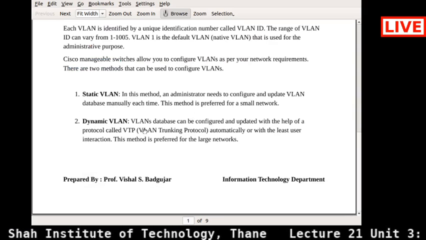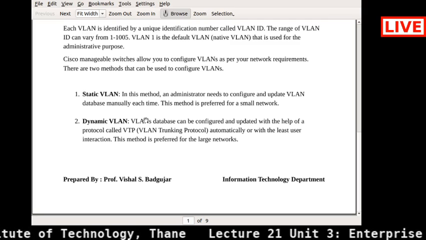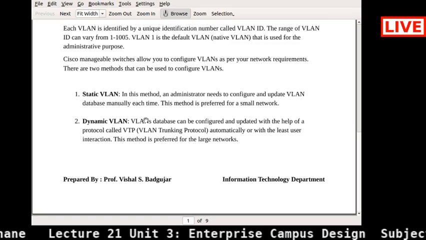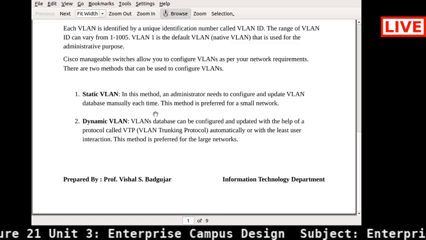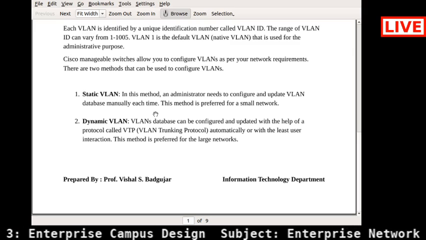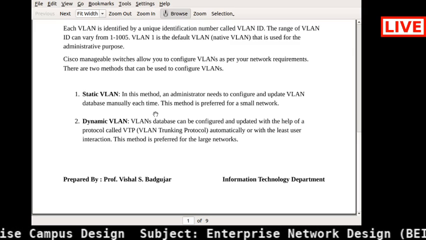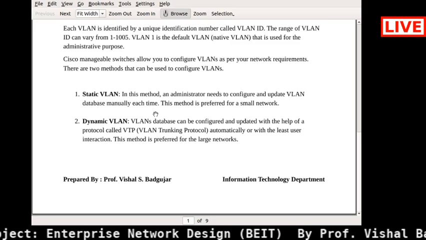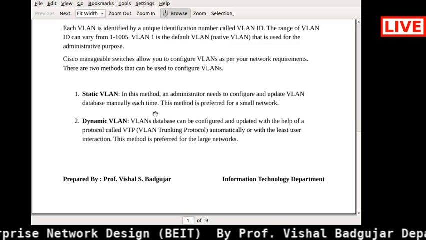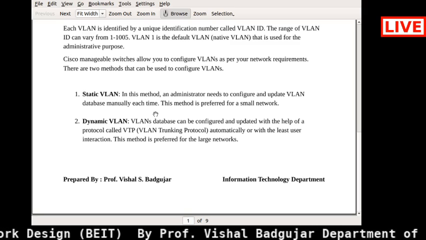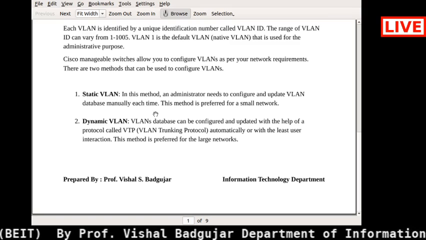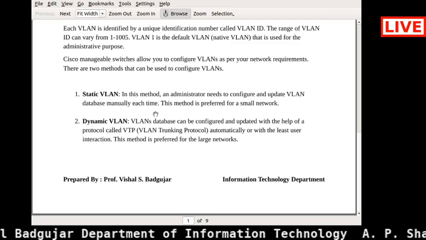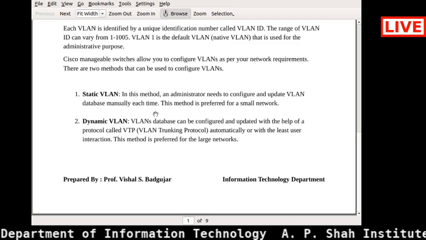So what exactly does static mean? Whatever VLAN the administrator configures, he needs to manually update the VLAN database every time. Whatever changes, whatever configuration you create, whatever network traffic flows from that VLAN, each and every time the administrator needs to update that database manually.